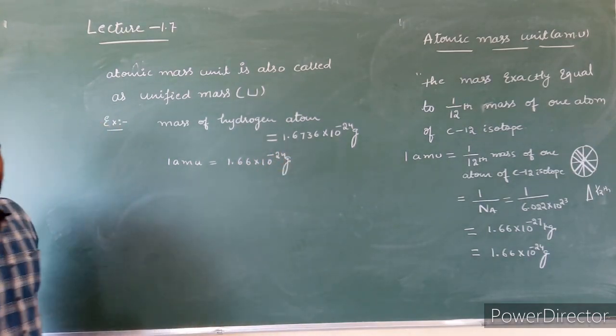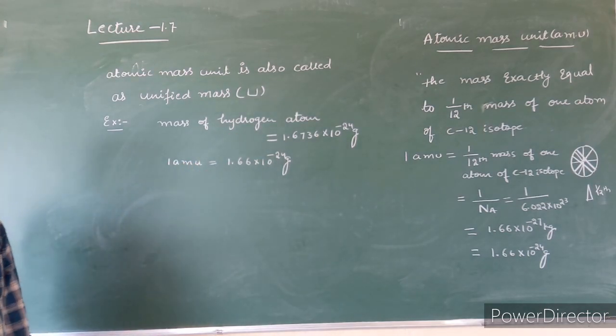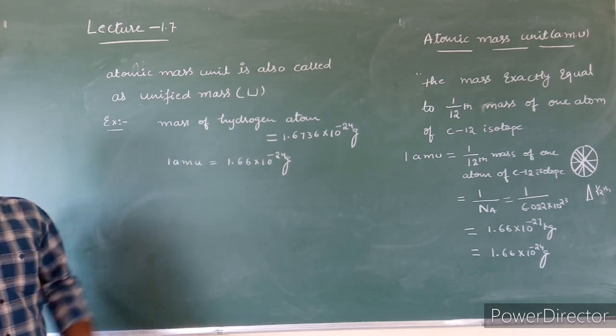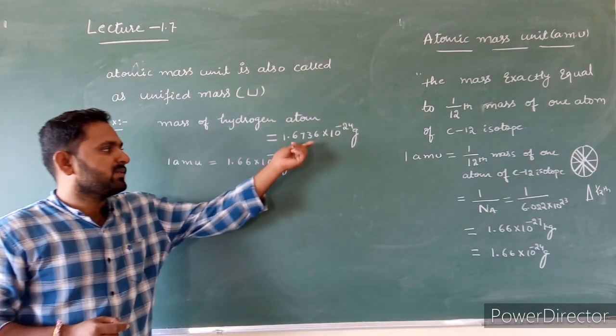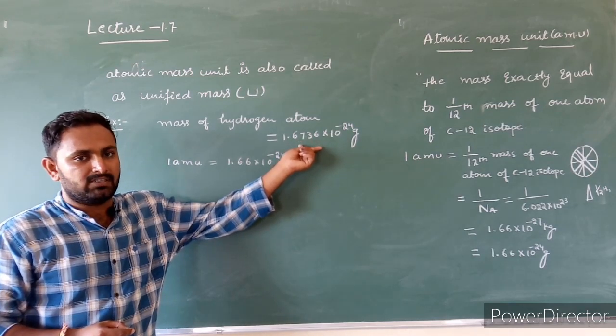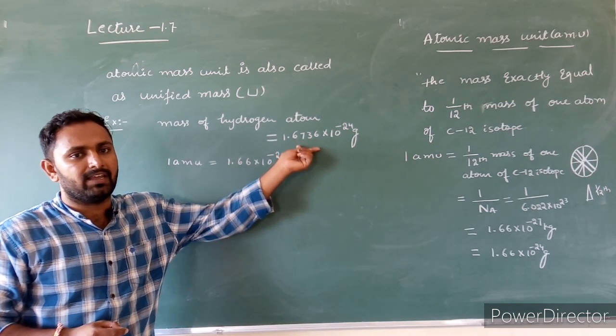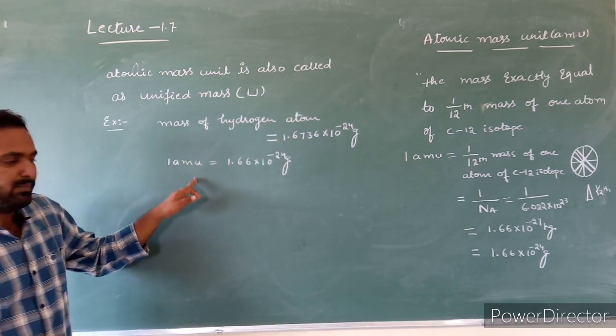Now you convert the mass of hydrogen atom in AMU, because the mass of atoms will be expressed in atomic mass unit. Why? Because these numbers are very small. It is very difficult in calculation. So we are converting grams into AMU.